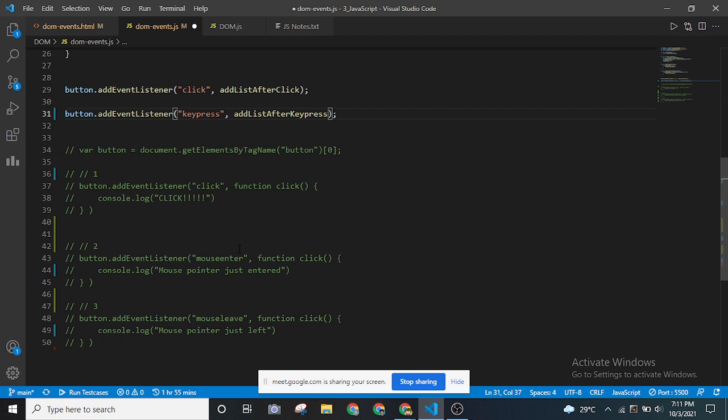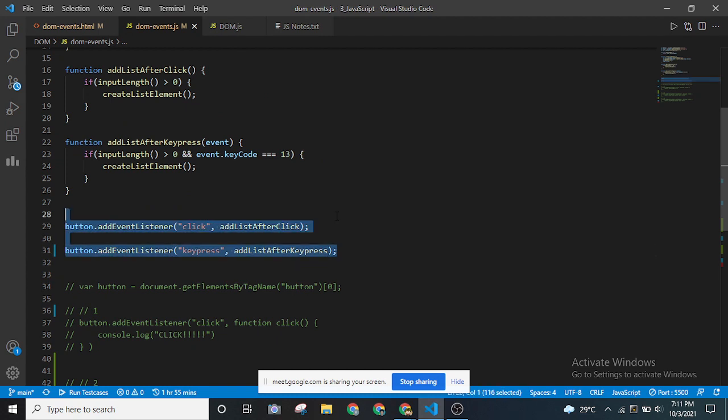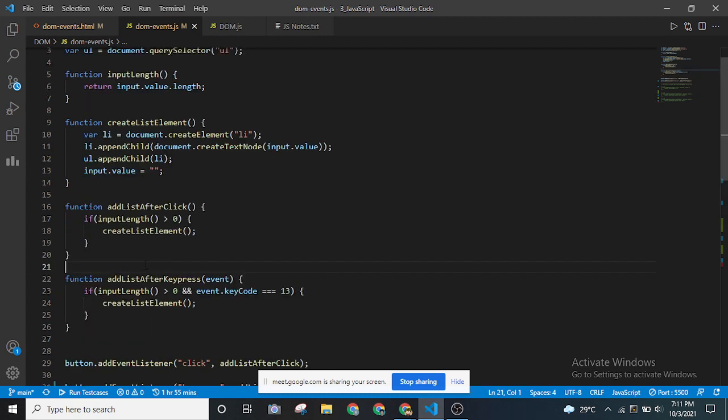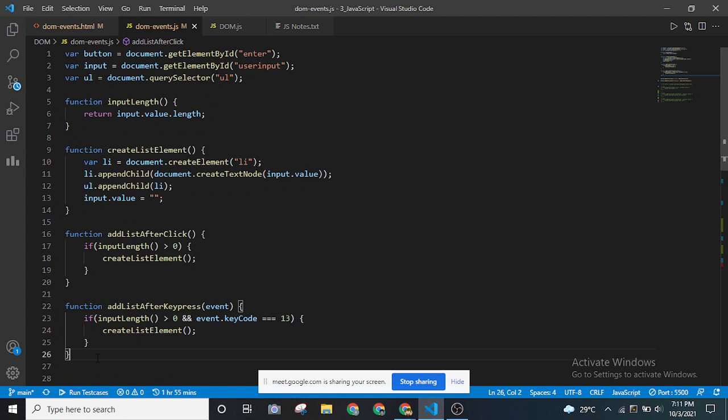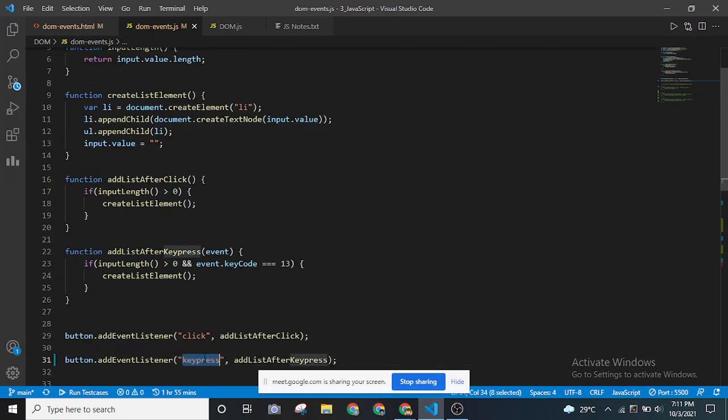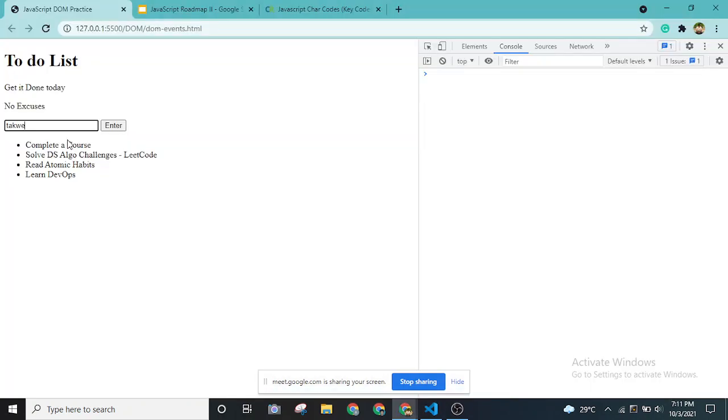As you can see, this is console.log, and this is how we are adding our own DOM events. These two are nothing but our own functions, right? So it is like creating our own DOM events. This key press event is nothing but, if I type take a walk, and I'm not going to use this button, instead I'm going to use the keyboard enter button. Enter.